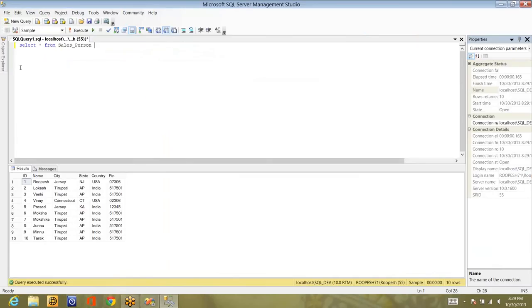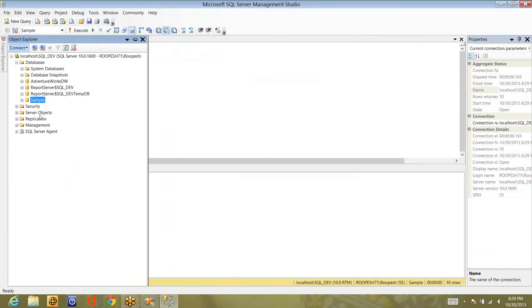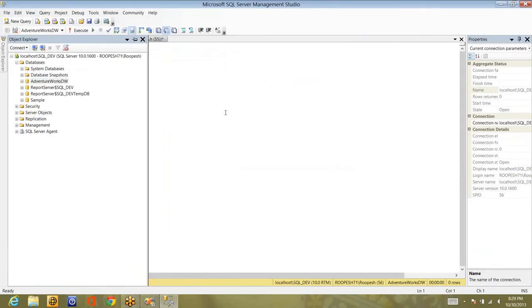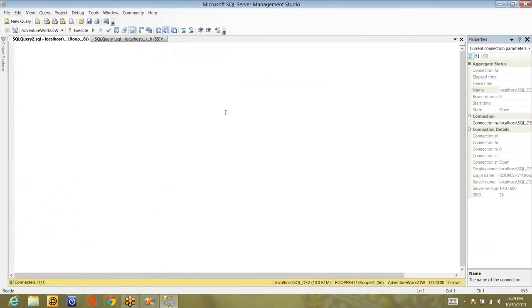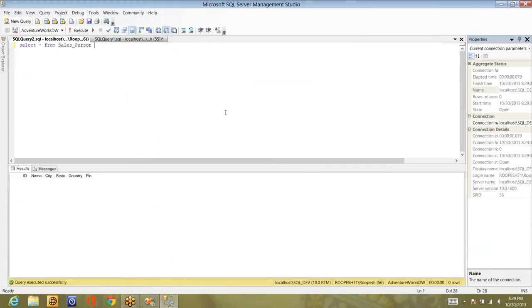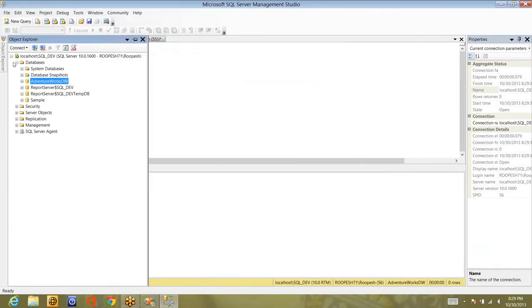And the second, the destination: I have created a similar table in AdventureWorks DW. Let me connect to that one too. Let me execute the same query by copying it from there. Here you can see the table is empty for now. And I have created one more table in the new instance, in the default instance.